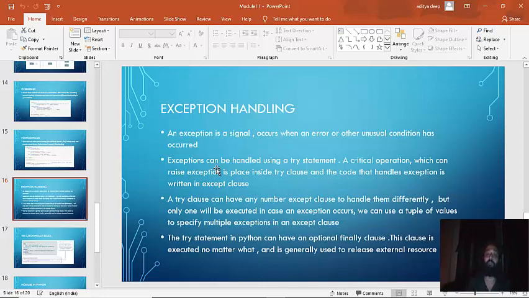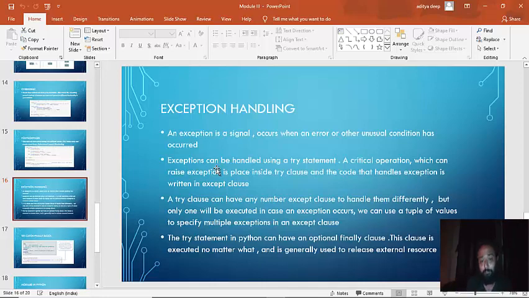A try clause can have any number of except clauses to handle them differently, but only one will be executed in case an exception occurs. This is very simple. If an error comes, the root cause will be just one: either a database connectivity issue, a file access problem, the file itself not being there, or maybe divide by 0. So any one error will be there, and one of the catch blocks will be executed based on the type of error encountered.